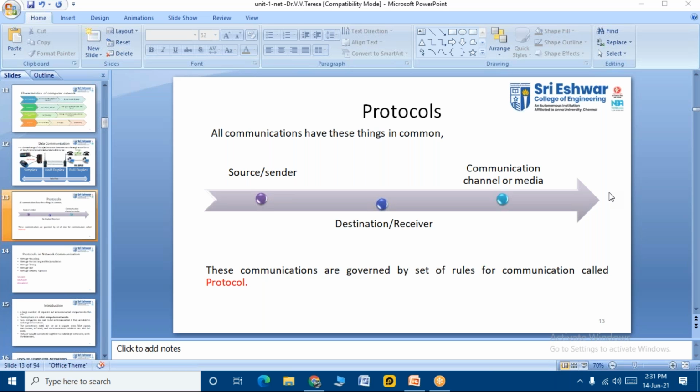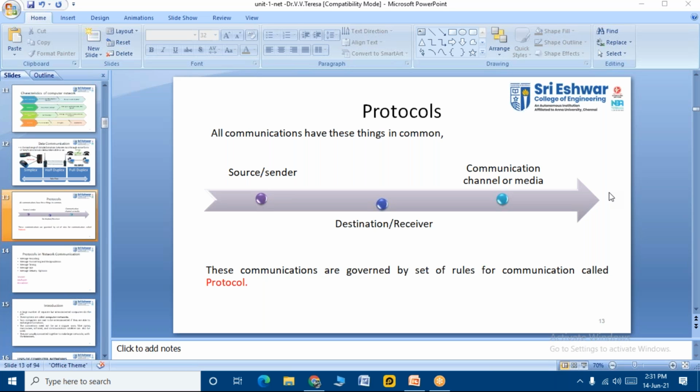Because in Tamil Nadu, I know there is not much influence of the Hindi language. I don't say not everyone understands, but still, the common language which all the students will understand should be spoken, right? So this is our protocol of communication, our rules of communication. Yes or no, students? At the most I can talk in Tamil or English, so that I can ensure that you guys are understanding. So that is the protocol of a subject, right?